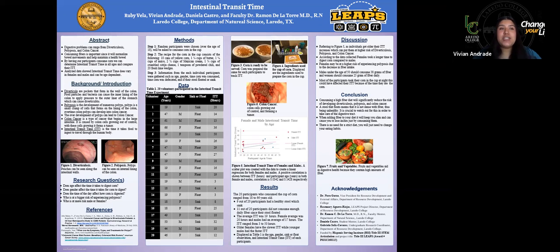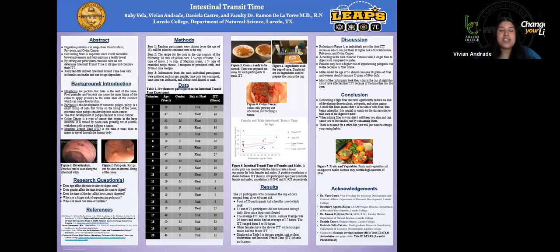For our abstract, digestive problems can range from diverticulosis and polyposis to colon cancer. Consuming fiber is important since it will benefit our bowel. By having our participants consume corn, we can determine intestinal transit time. Analyzing the ITT data, we can see that it varies in females and males and can be age dependent.